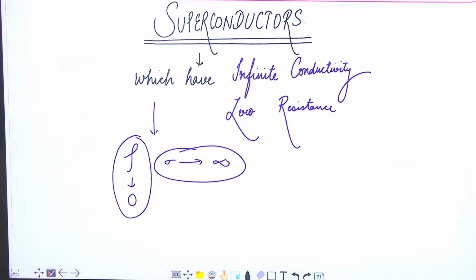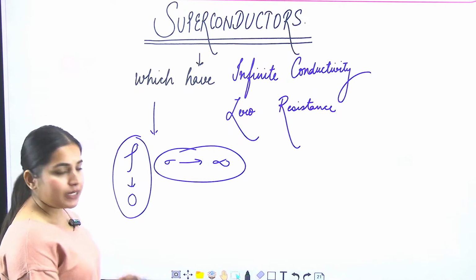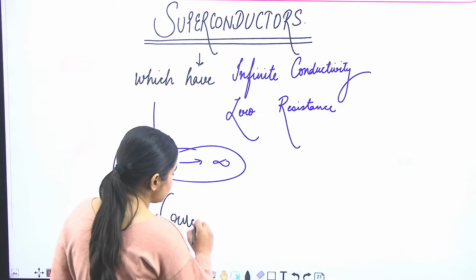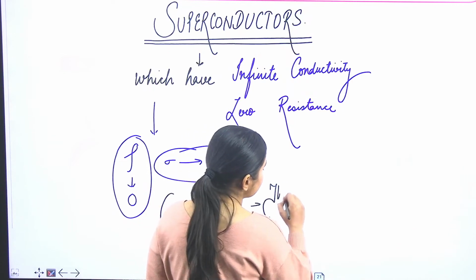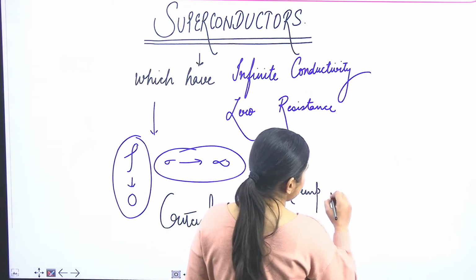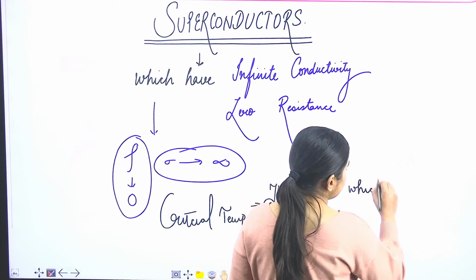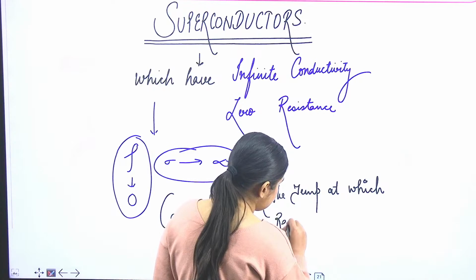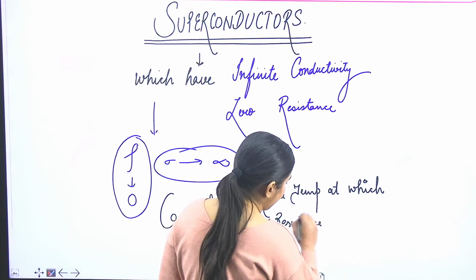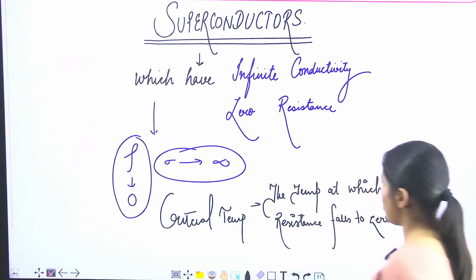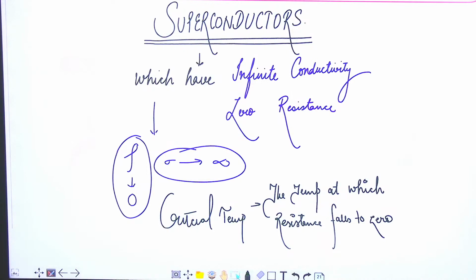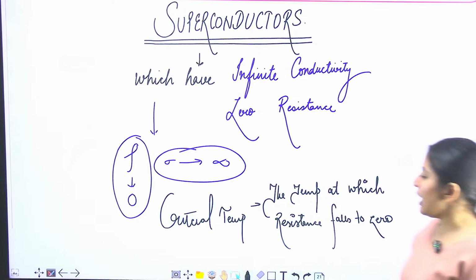The temperature at which the resistance suddenly falls to zero is known as the critical temperature. So the term is critical temperature. The temperature at which the resistance falls to zero is known as critical temperature, that is Tc. Let us draw the graph between these two.